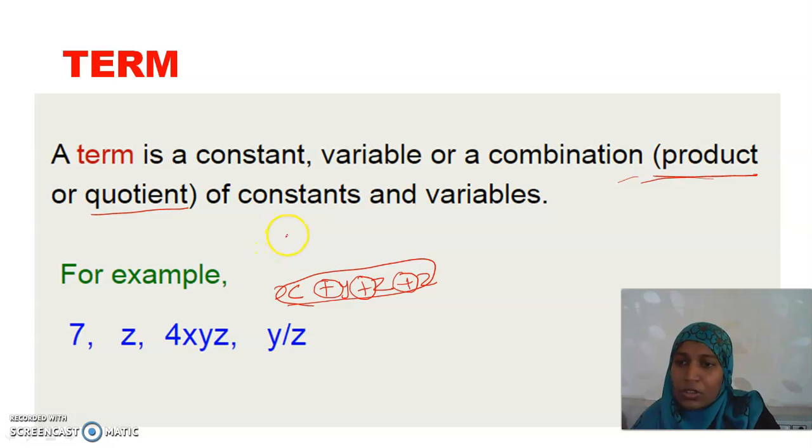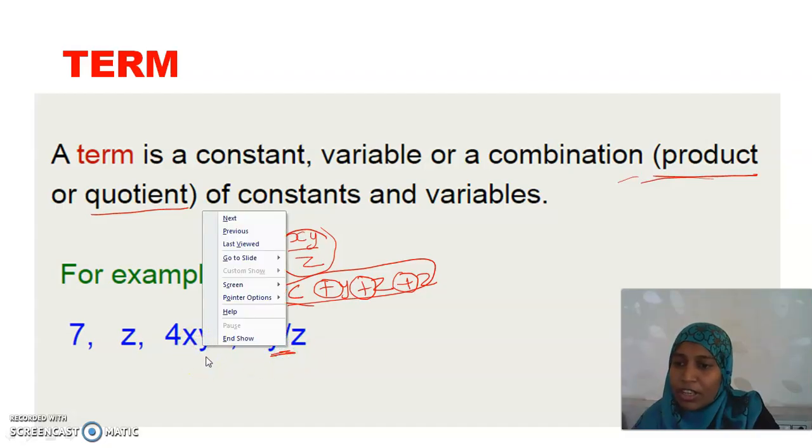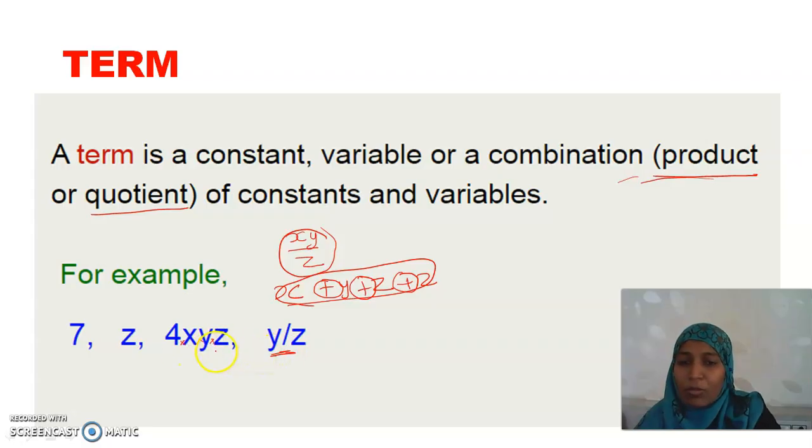Is it clear? So if I have x, y divided by z, then I can say this as a whole term, one term. Here, what operation is there between every variable? We have multiplication everywhere. Only with product and division we will have one term.